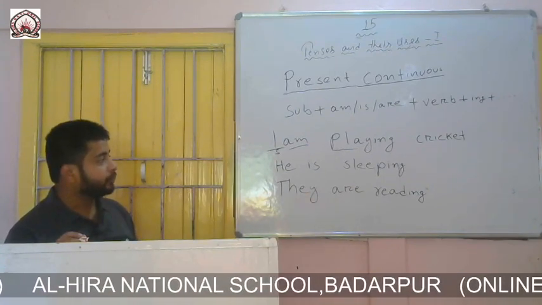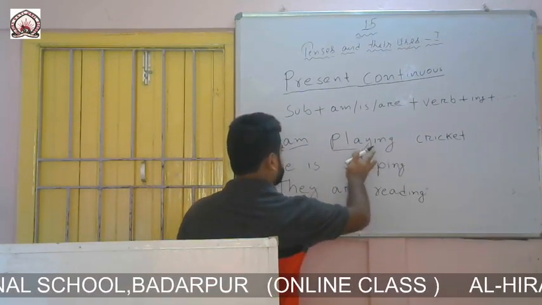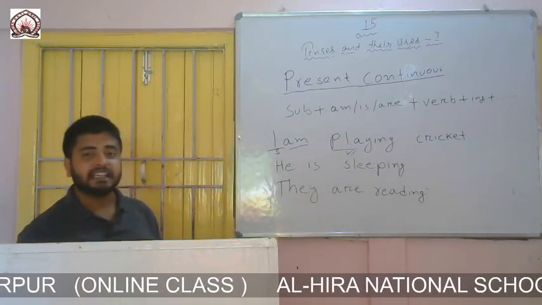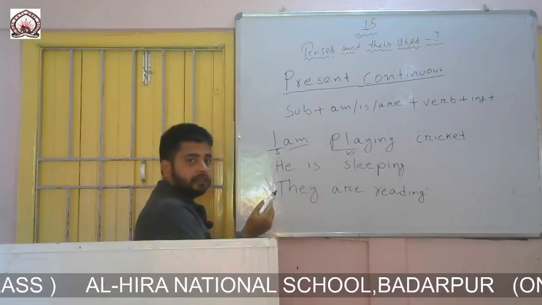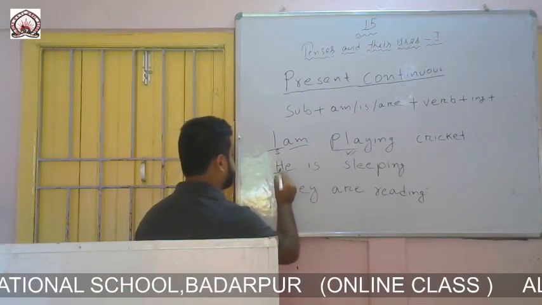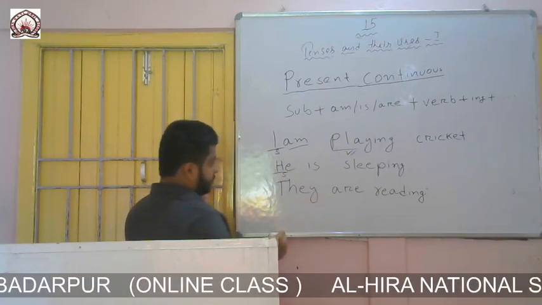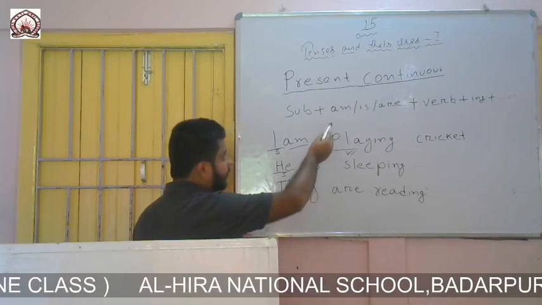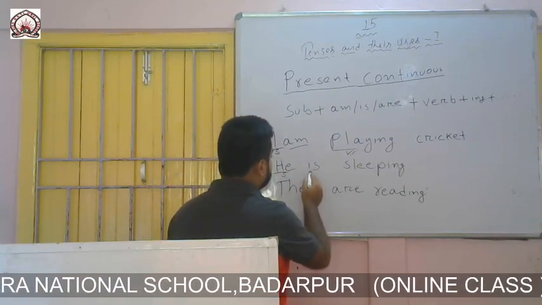My second example is he is sleeping. In the formation you can see that the subject should be there at the beginning. So here he is the subject. Then the formation says that we are to write an auxiliary verb, am, is, or are, with the subject. So I have written is.